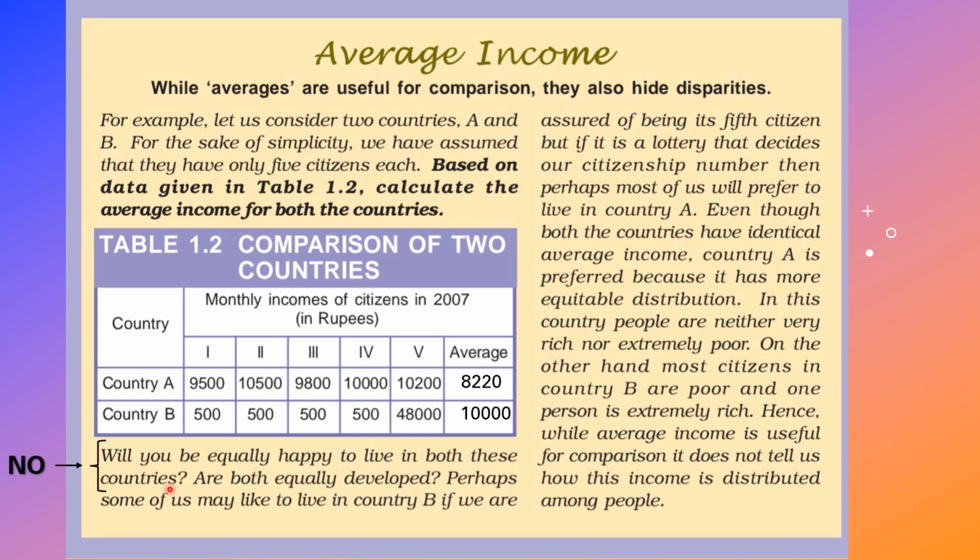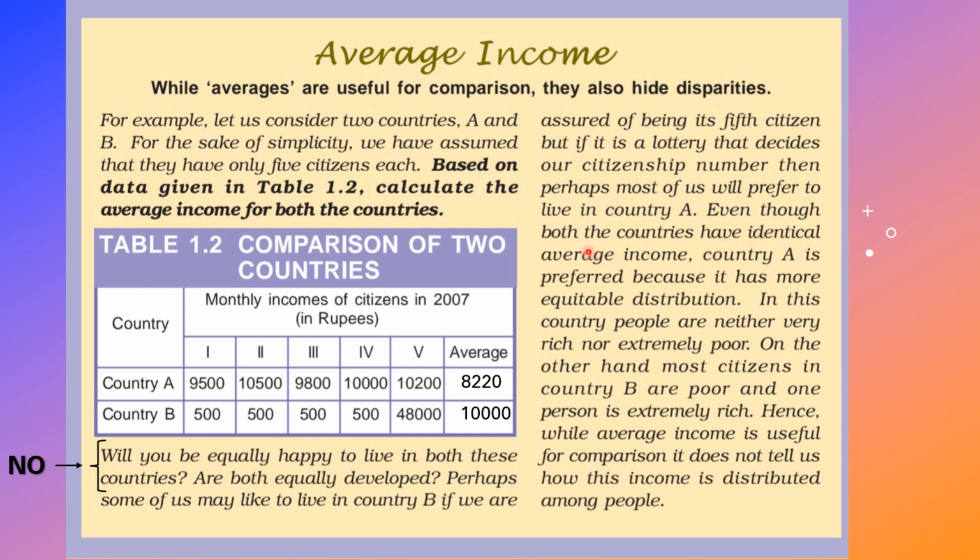Okay. Next, perhaps some of us may like to live in country B if we are assured of being the fifth citizen, but if a lottery decides our citizenship number, then perhaps most of us will prefer living in country A, as I explained earlier.